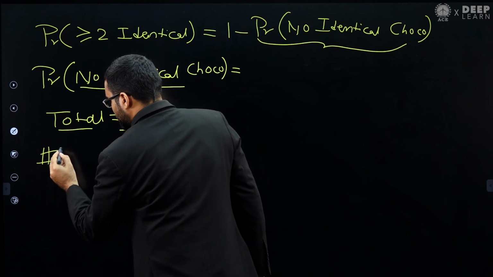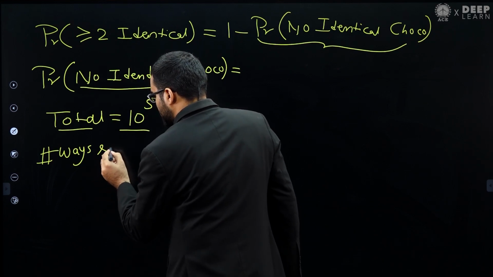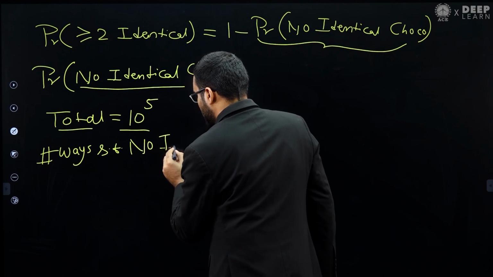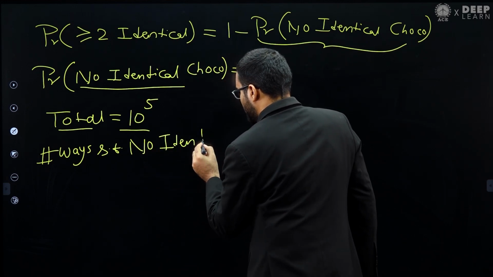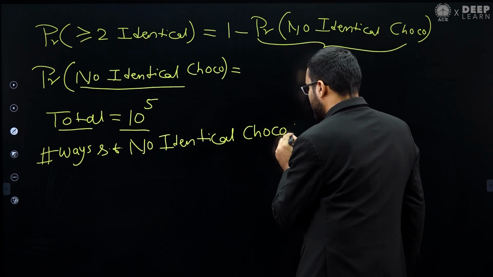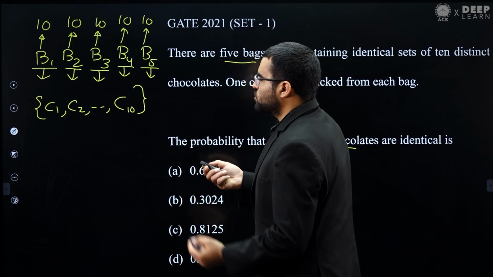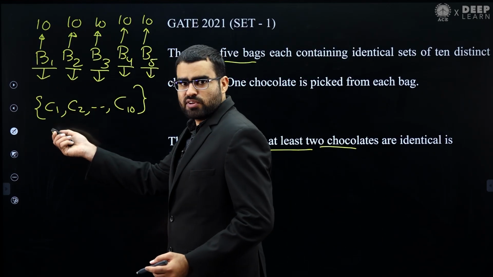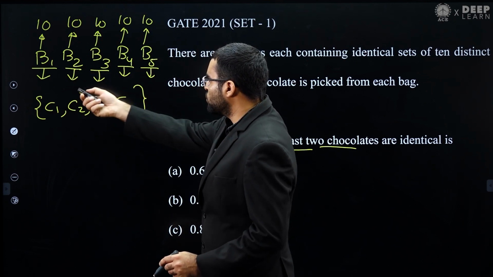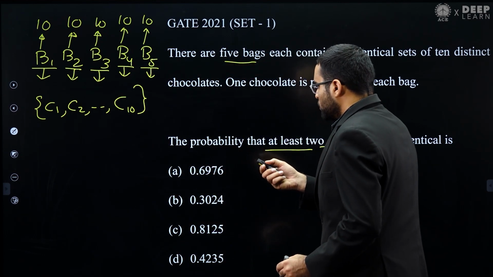So let's find out the number of ways such that no identical chocolate. That means from each bag we are taking a different chocolate. From B1 if I take C1, then from B2 I cannot take C1, because I want to take a different chocolate from each bag. So what will this value be?